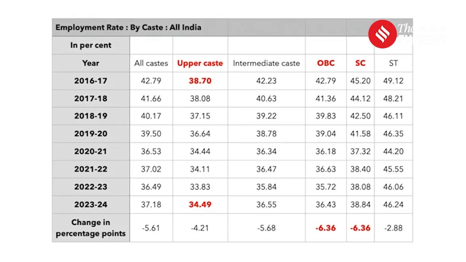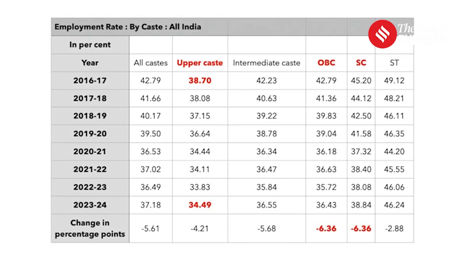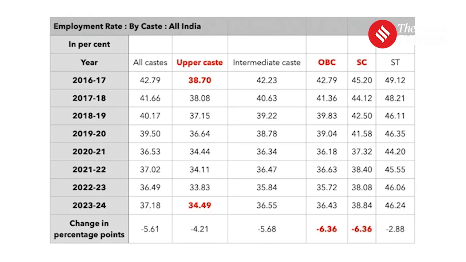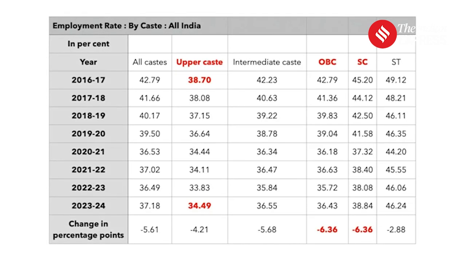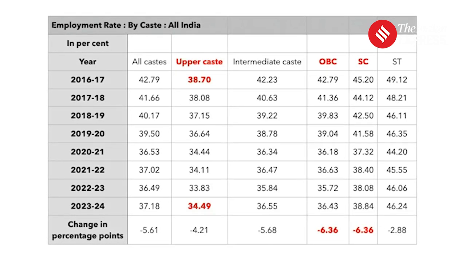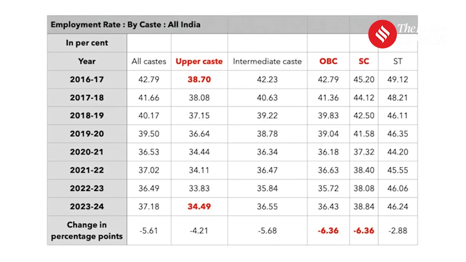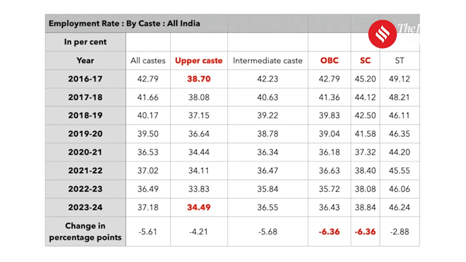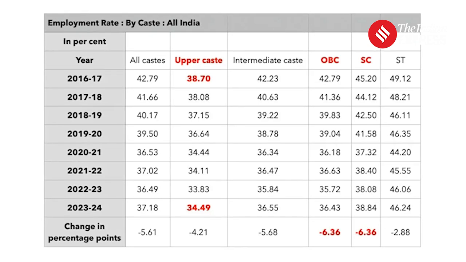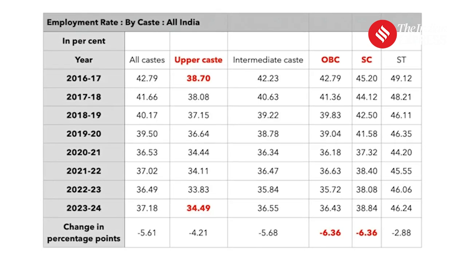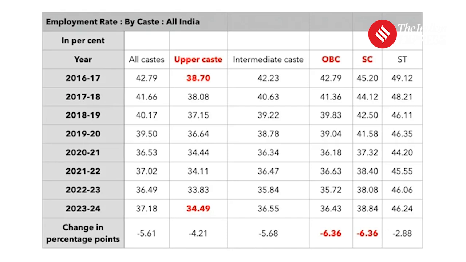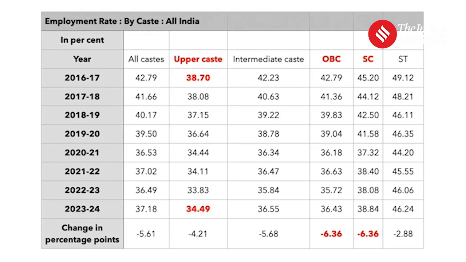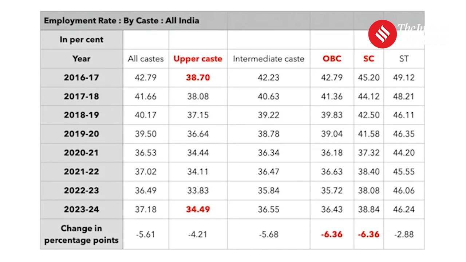But the lowest, if we don't look at the decline, if we just look at the absolute employment rate, then the lowest employment rate is for upper caste Hindus. So that provides you some sense of where the stress in employment is across India, if we look at religious and caste differences.